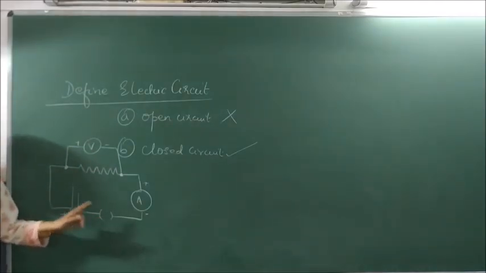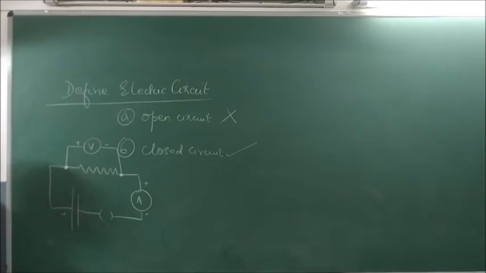That means we represent it like this but actually it is like this. This is the switch. It does not connect. So if it connects, the circuit is what? Open. If I say it is closed circuit, that means this will link to each other and the circuit becomes what? Closed. So this is an example of what circuit? Open circuit. There should be no arrows as current does not flow.